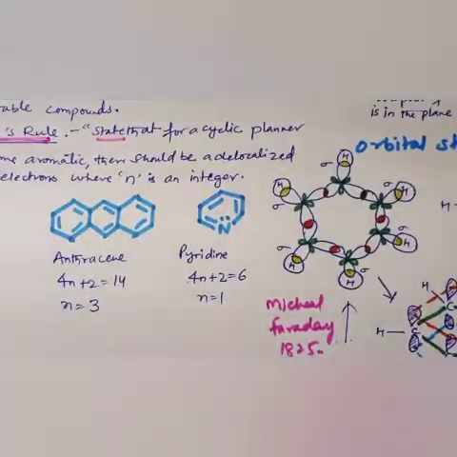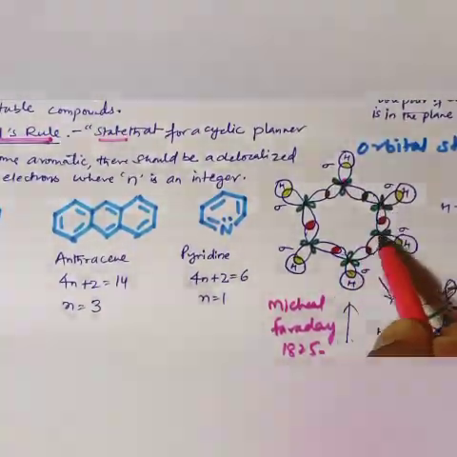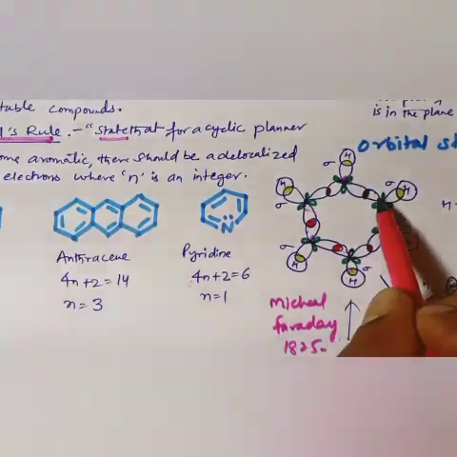For the orbital structure, there are 6 carbons, 1, 2, 3, 4, 5, 6.